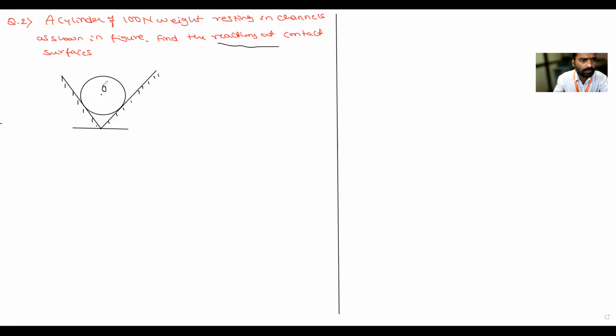So I will take the center of the cylinder as O. Okay, this much is given. This angle is given in the exam question paper. In the question, this angle is 60 degrees, and this other angle is given as 45 degrees. All of you have written.